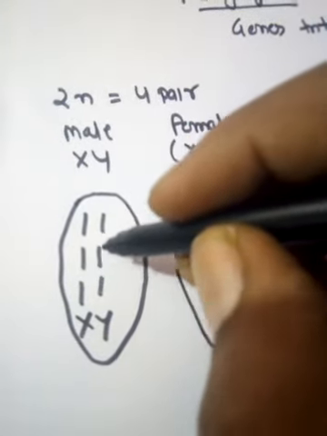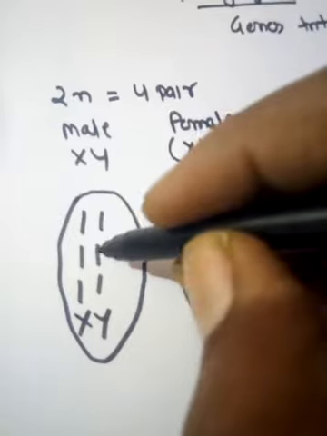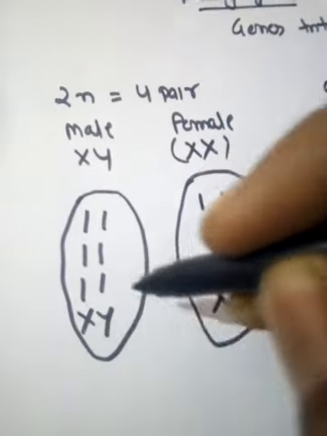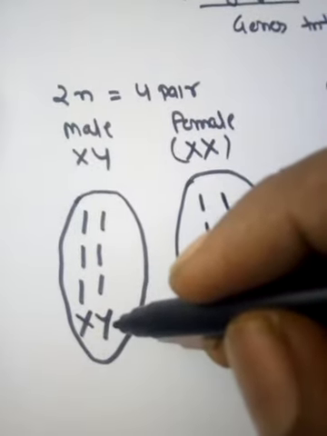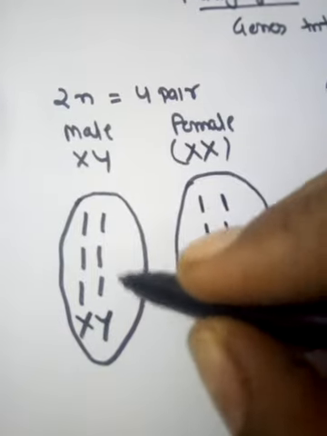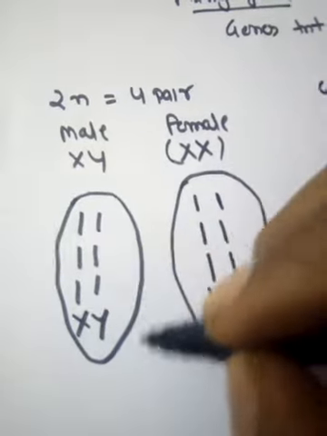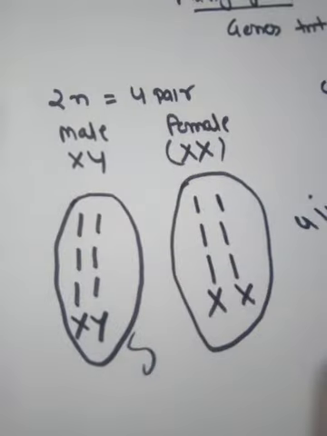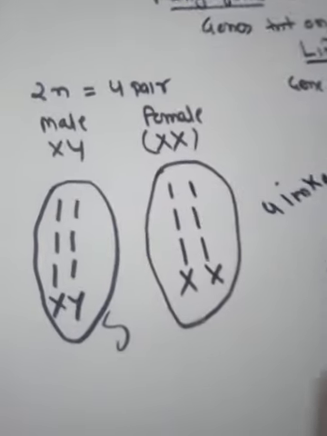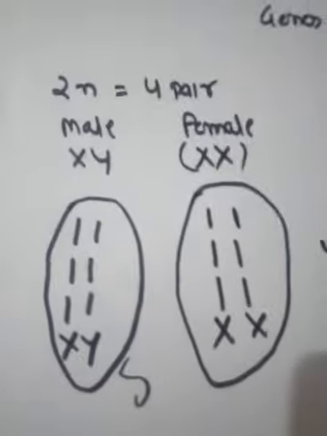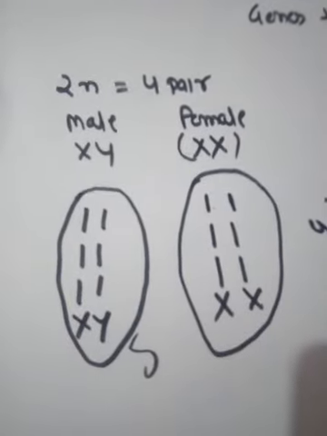So these three pairs of chromosomes have the 3 linkage groups, but the linkage group of the X chromosome and the linkage group of the Y chromosome will be different because they are non-homologous chromosomes. So कितने टाइप के linkage group हो गए, 1, 2, 3, 4 and 5. So in male, 5 linkage groups are there in Drosophila, but in the female only 2 linkage groups are there. So this is the concept of linkage group.